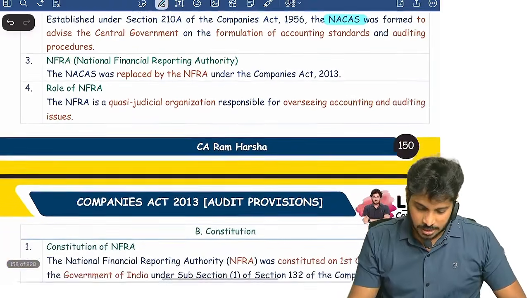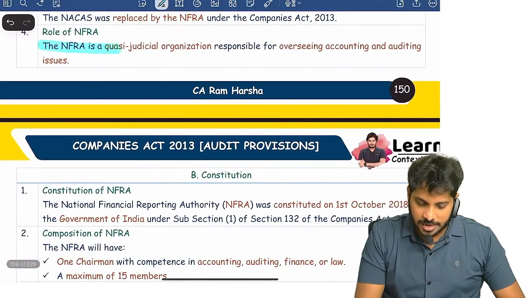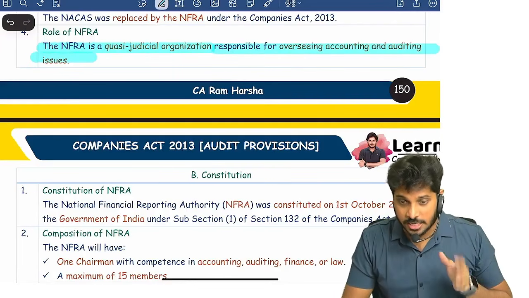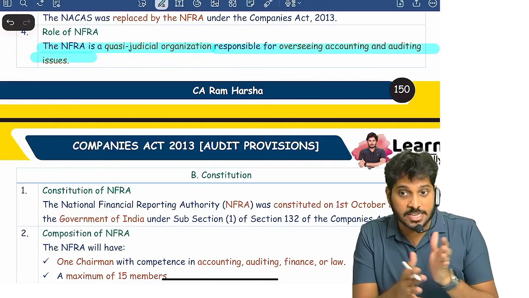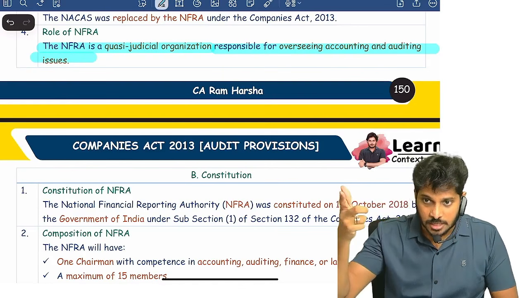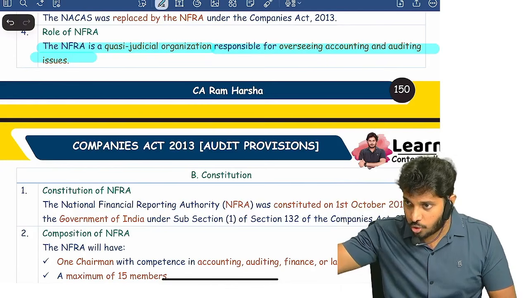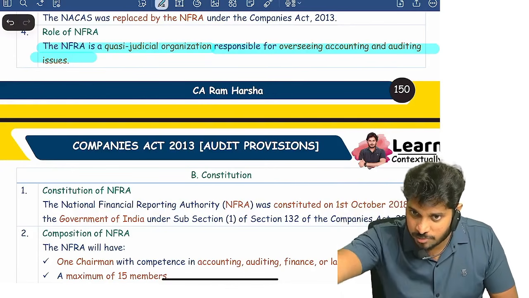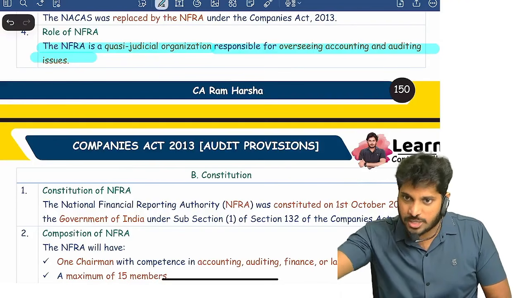Able to understand? So what is NFRA? NFRA is a quasi-judicial organization responsible for accounting and auditing. It operates like a judicial body. It can call somebody and examine him on oath. This power is generally available for courts only, but NFRA is something quasi, similar to a judicial body. Quasi means similar to a judicial body.